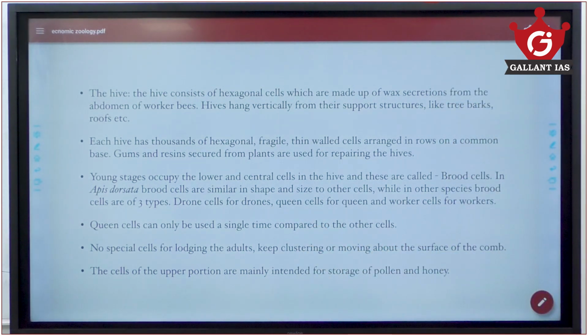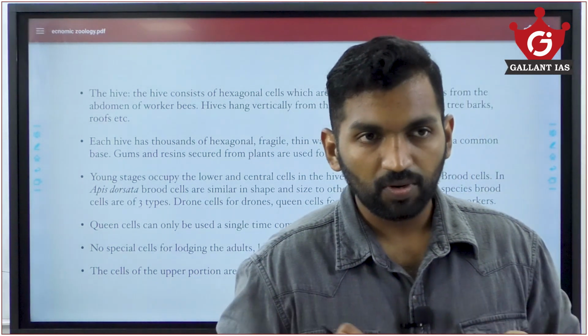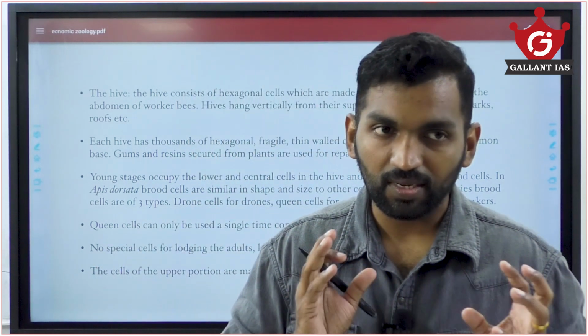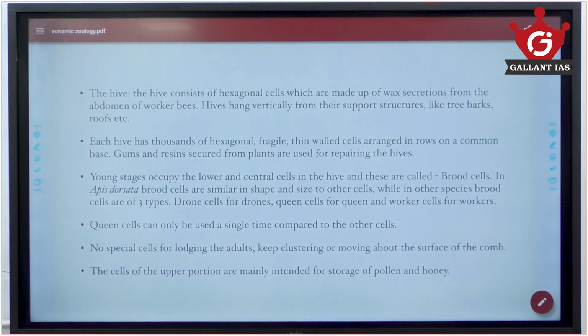So as of now, just remember that the bees inside, the adult or the worker bees, except for the queen, they roam around inside the hive continuously. They do not have any resting cells inside the hive. The cells of the upper portion are mainly intended for storage of pollen and honey.